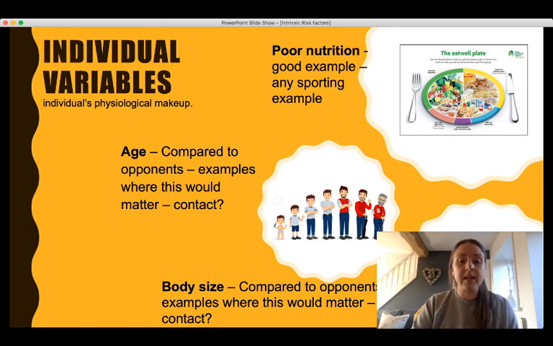And that links to body size as well, because again, body size is only an intrinsic risk factor under that individual variables banner if a person's body size is different to those that they're playing against. So there's a picture there of a rugby player who's quite a lot smaller than obviously his teammates and potentially a lot smaller than the opposition players, and that does pose a risk because if he's smaller in stature, he's more likely to suffer injury through a tackle. But if there's no difference in the body size between the players, then that wouldn't really be a suitable example.